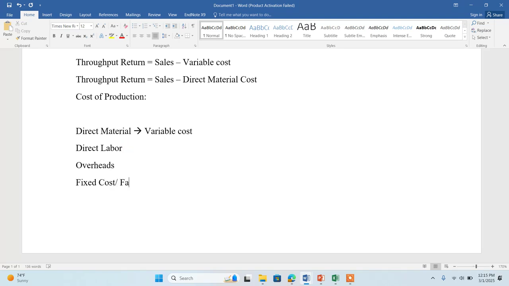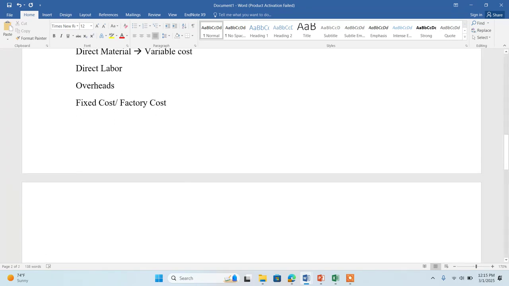I can say that is the factory cost. When I say fixed cost or factory cost, it means I'm considering this as a cost for a period. For example, when I say that I'm paying rent of 4,000, it doesn't mean that I'm paying it for one product.